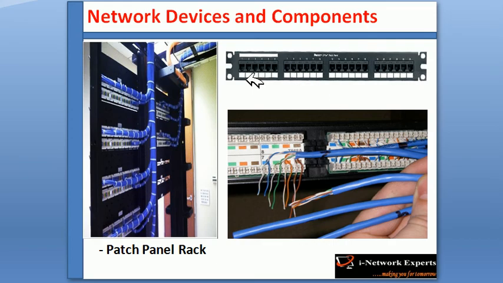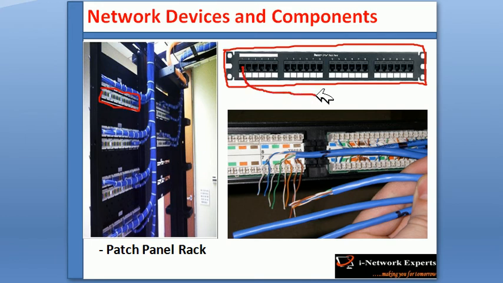This is basically a jack panel, and this jack panel is not an electronic device. This jack panel will be connected to the patch panel. From the IO box, the cable will be terminated at the back side of the jack panel, and on the front side, the cable will be connecting to the switch. So this is the back side of the jack panel, where different cables are connected by the punching machine.